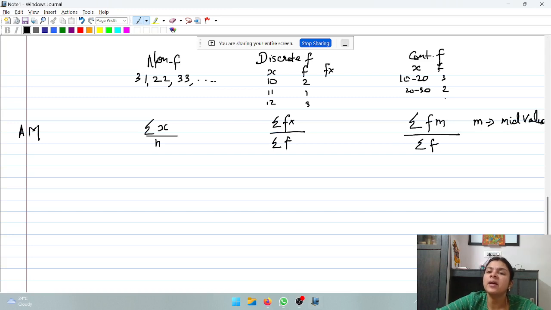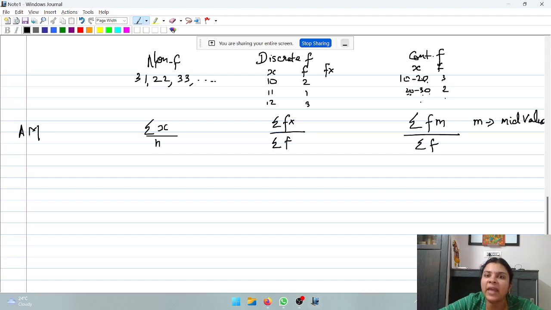It represents the mid value. Remember, whenever you have continuous frequency data, you have to check whether the class intervals are exhaustive. So when you are having the intervals, check whether they don't have any gap. The intervals shouldn't be like 10 to 20, 20 to 30. There should be no gap between one interval and the other.